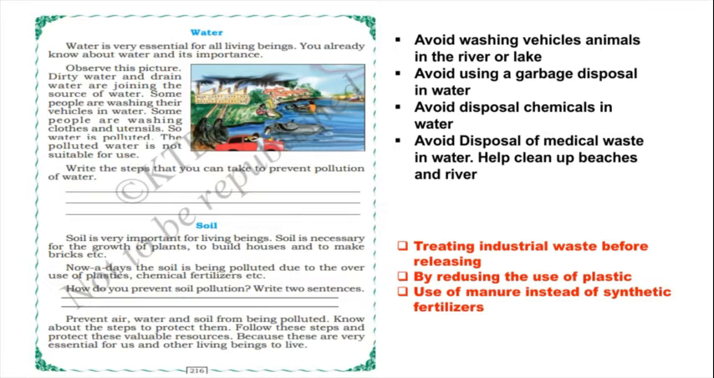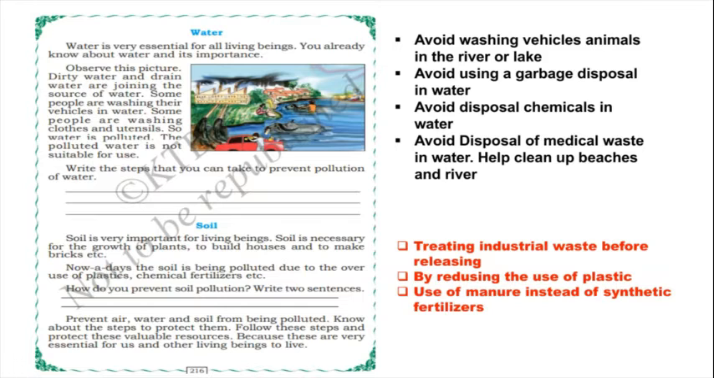Prevent air, water and soil from being polluted. Know about the steps to protect them. So follow these steps and protect these valuable resources. So these are valuable resources. What are those, children? Water, soil, air, isn't it? Yes, because these are very essential for us and other living beings to live. All the living beings need soil, water and air. These are very essential for our life.